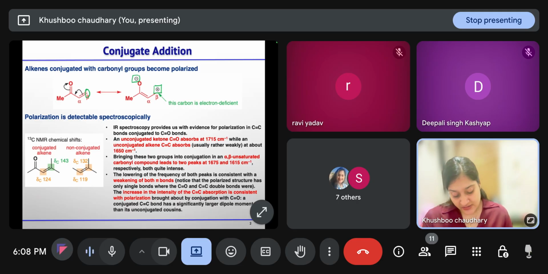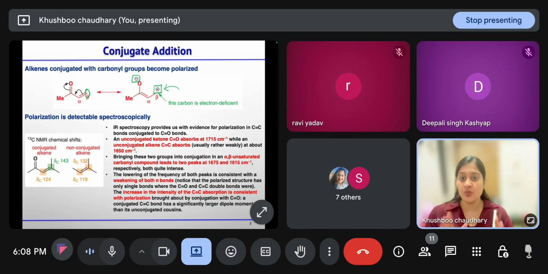And then the nucleophile that is approaching, that is the soft nucleophile, will approach the beta carbon and not the carbonyl carbon.